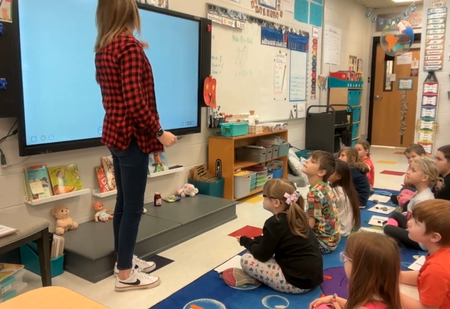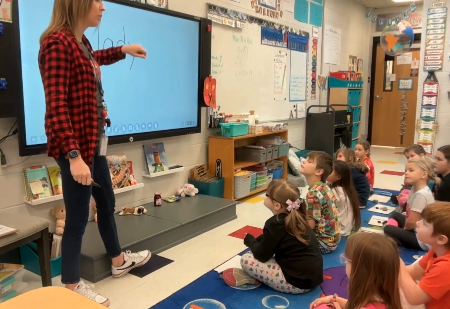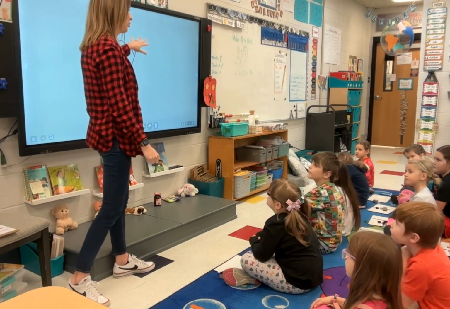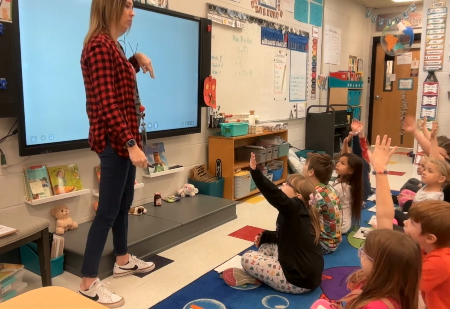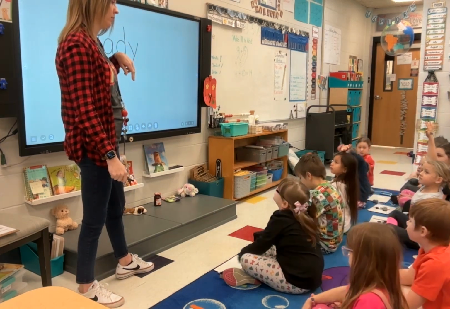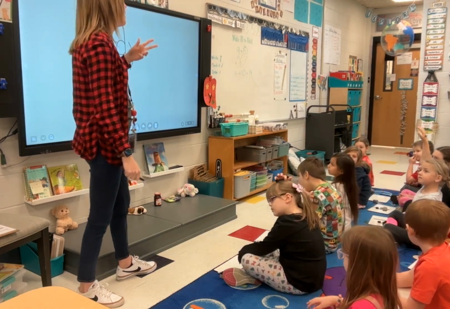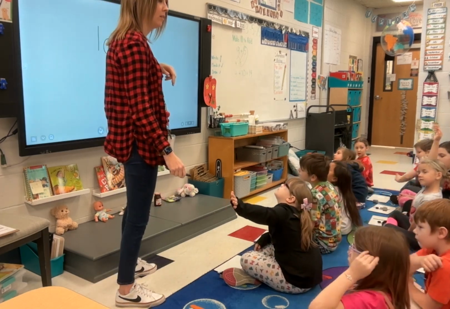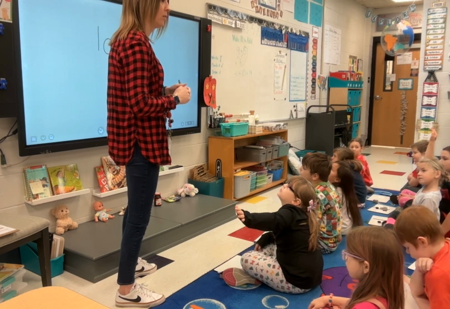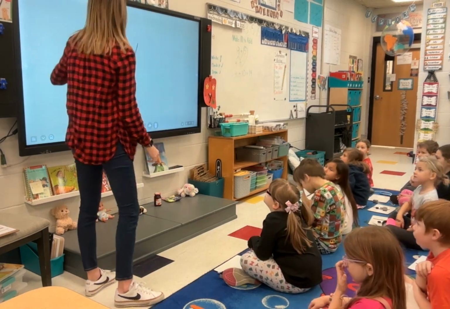Here's our first word. It has our new rule that we're working on this week, so I'm going to go through this one with you, okay? What are we working on this week? What's our new rule? Lawson? Y saying E. And when have we learned that Y says E? Mason? When there's more than one syllable. Very good. When there's more than one syllable.